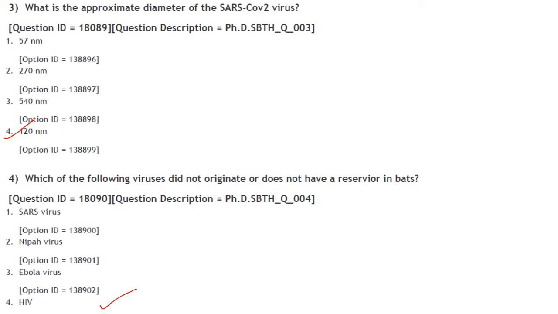Which of the following virus did not originate or does not have a reservoir in bats? SARS, Nipah, Ebola, HIV. It is naturally HIV. Answer is option 4.